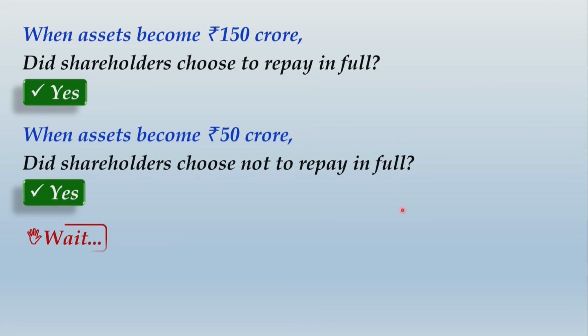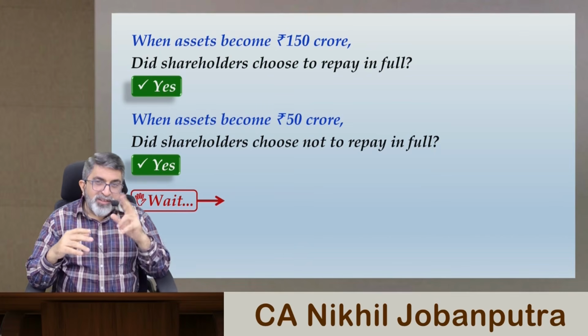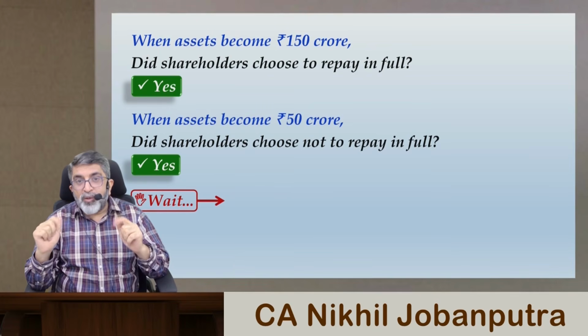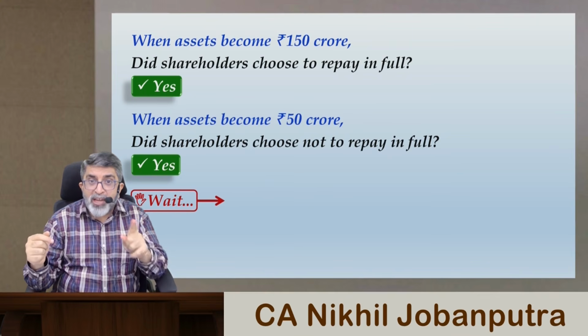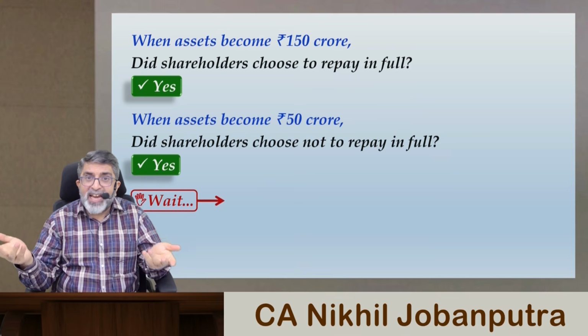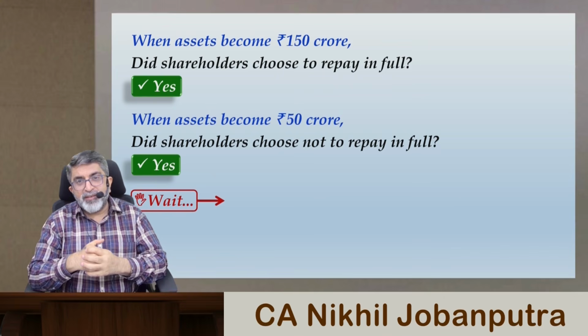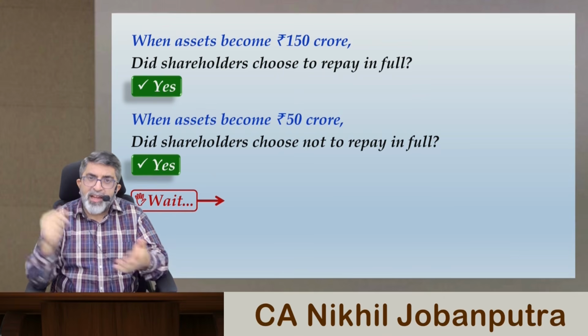Now wait, what is happening over here? In both scenarios, the shareholders are making a choice whether they want to pay in full or not, because they cannot be forced to pay the entire amount if they have suffered a loss. Whatever remains with the company's assets can be utilized to pay off the debt.